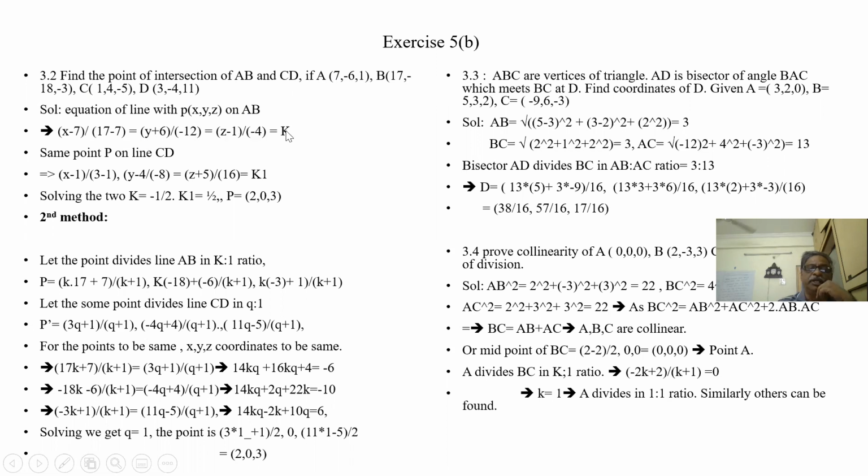So this is the equation. Let it be equal to k. Similarly on CD, let it be equal to k1. So this is the line CD equation. These are the slopes along the x-axis, y-axis, z-axis. So when I equate x here and y here using k and k1, I'll get two equations in k and k1. When I solve them, I get k as half or minus half. So when I substitute k half, suppose I'm substituting k half here, 10 into half is 5.